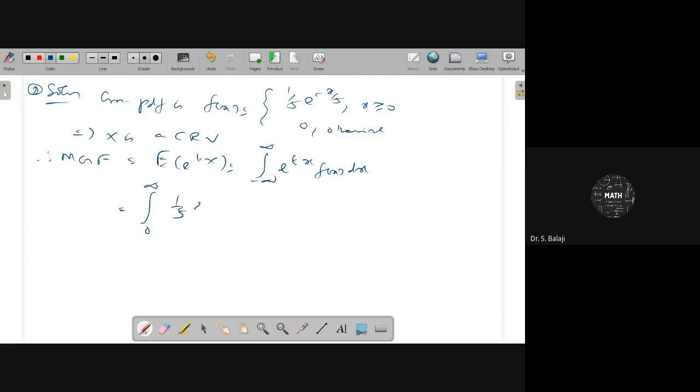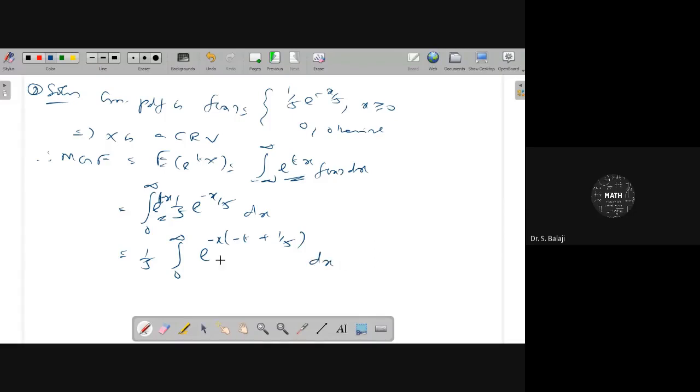Therefore, 1 by 5 e power minus x by 5 with this function e power tx, f of x dx. Now you can club e power tx and e power minus x by 5. You take minus x as a common element, so it will be minus t plus 1 by 5.